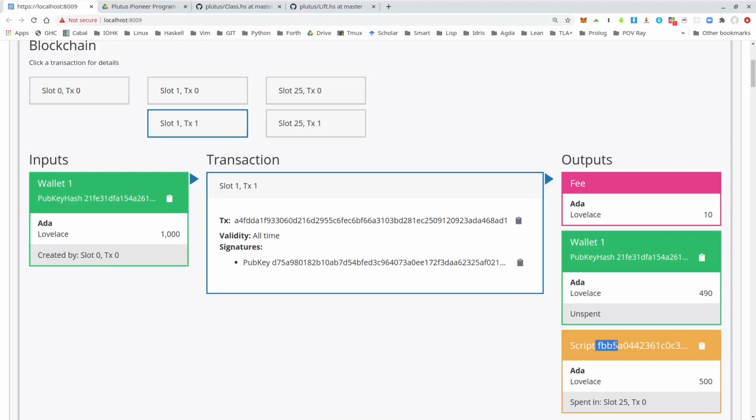This is because of the parameters, because now the parameters are basically compiled into the script and therefore also into the script hash and hence the script address. So for different choices of the parameter, we also get different script addresses. And whether that's a good thing or a bad thing, I think depends on the use case.